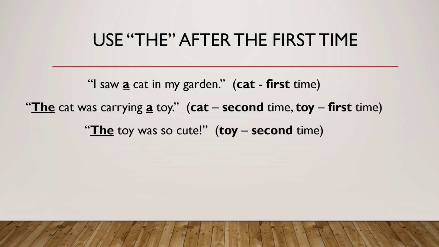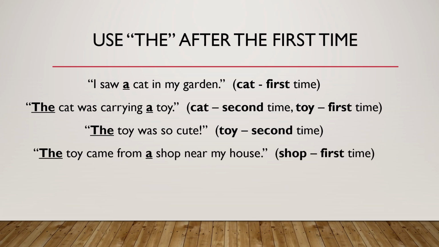The toy was so cute. In this sentence, we see toy for the second time. Using the is correct. The toy came from a shop near my house. Again, this is not the first time we see the word toy. We should use the.